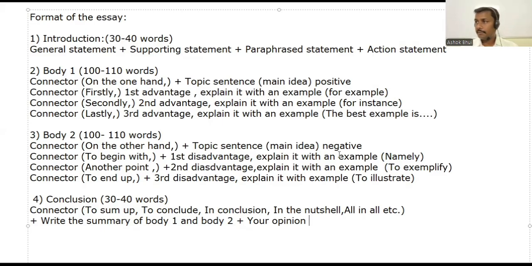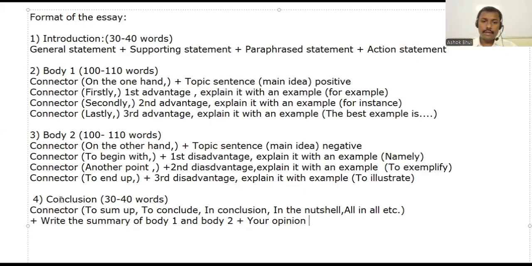Then explain it with an example. And for example, we have used namely. Then here we have another connector, another point. Second disadvantage, explain it with an example, and to exemplify. And here we have the last connector of the same body. Connector to end up, we can say, okay, at last. Third disadvantage, explain it with an example. To illustrate, to exemplify. To illustrate is also there.